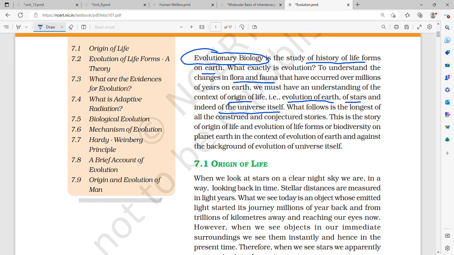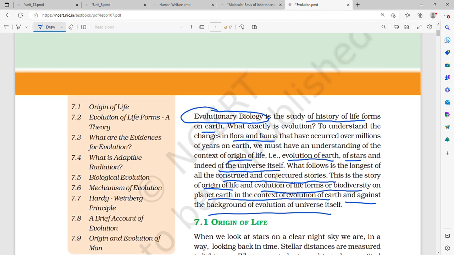So the origin of universe, the origin of life, the evolution of universe, evolution of life. What follows is the longest of all the constructed and conjectured stories. This is the story of origin of life and evolution of life forms or biodiversity on planet Earth in the context of evolution of Earth against the background of evolution of universe itself.